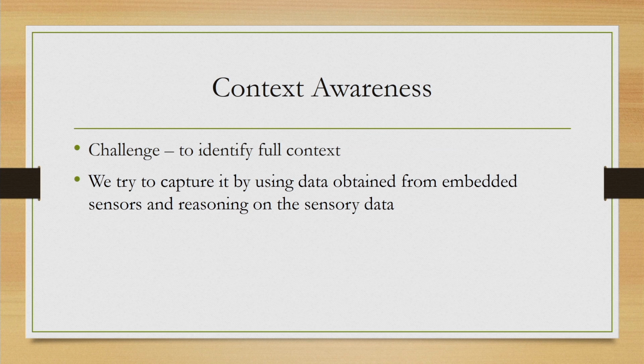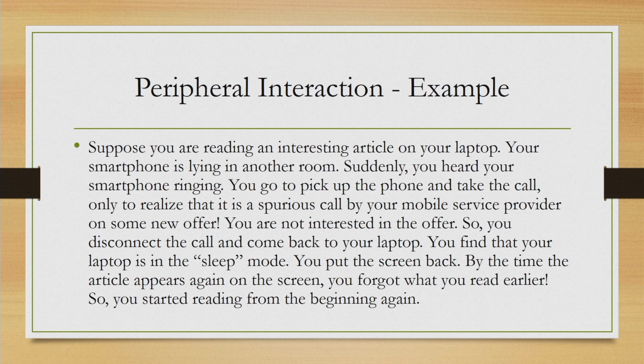And the third research area is somewhat difficult to understand. So, we will try to understand it in terms of one example. The third area, as I said, is peripheral interaction. Now, what does it mean? Let us try to think of a scenario. Suppose you are reading an interesting article on your laptop. Your smartphone is lying in another room. Suddenly, you hear your smartphone ringing.